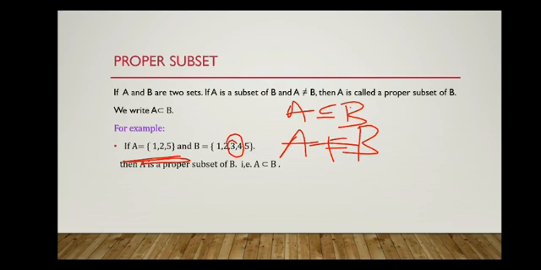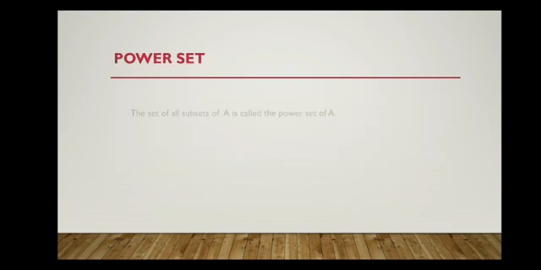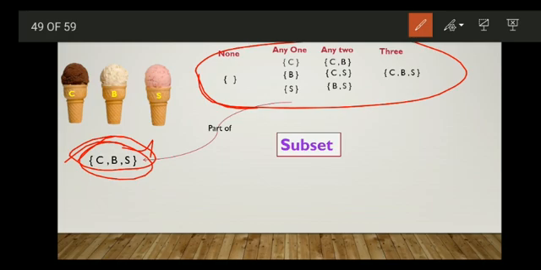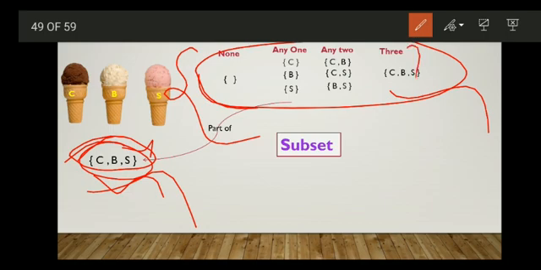So if you write the collection of all the subsets, then that will be a power set. The set of all subsets of A is called the power set of A. So see here, this set is a collection of different flavors of ice cream in that ice cream parlor. Right, this is the original set. And these sets are the subsets of this entire set. So these are all the subsets of this set. Right. So the set of all these subsets is called the power set of this set.